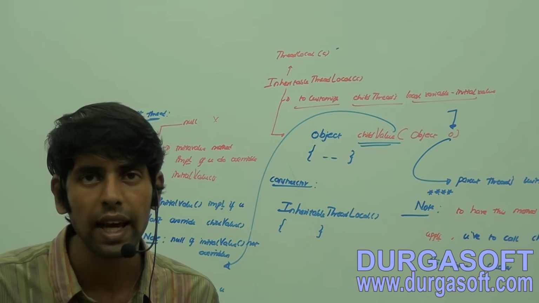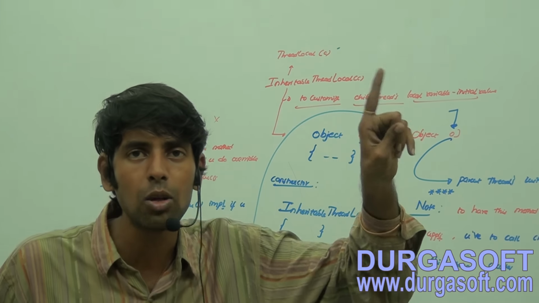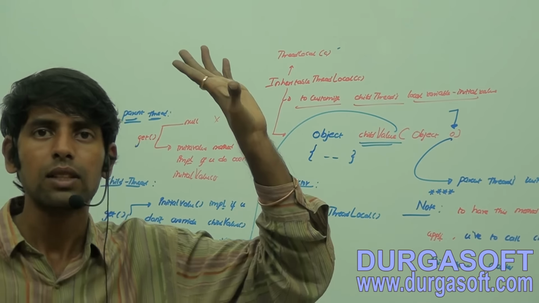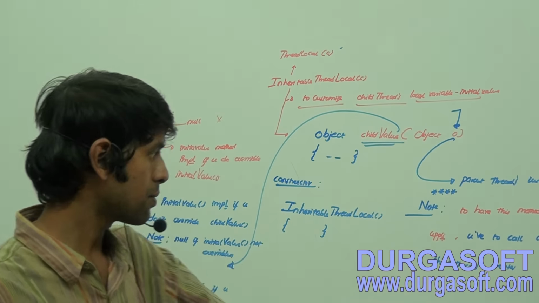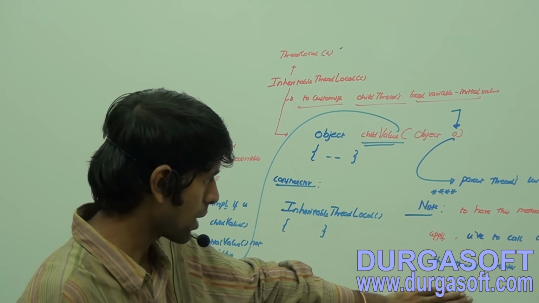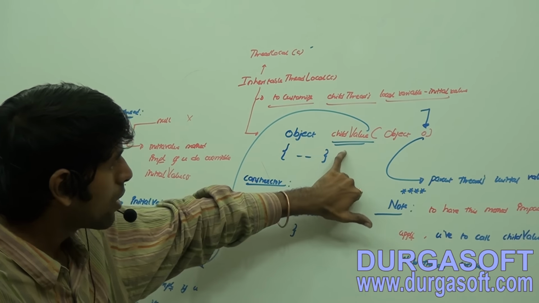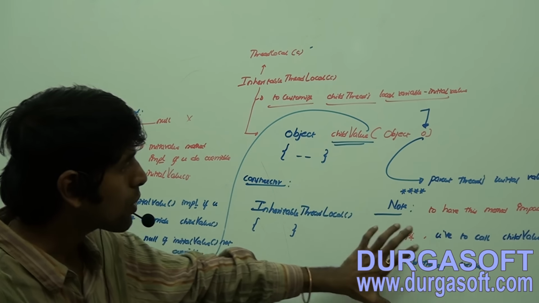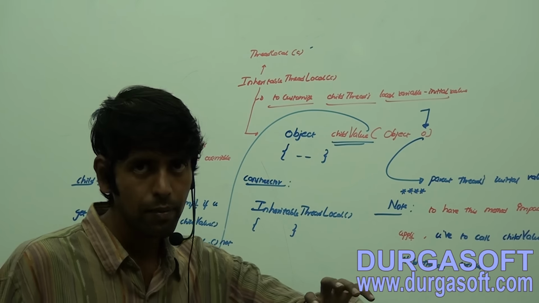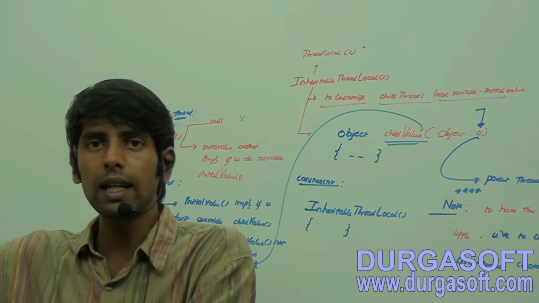In order to see the exact and proper impact, you have to call this child value method before the child thread starts or the child thread is created.